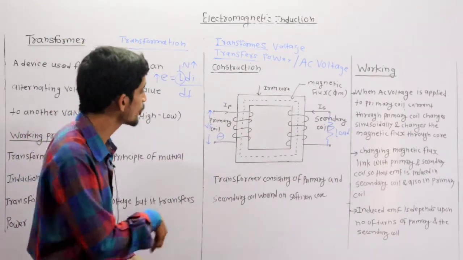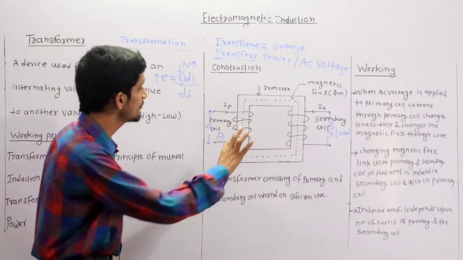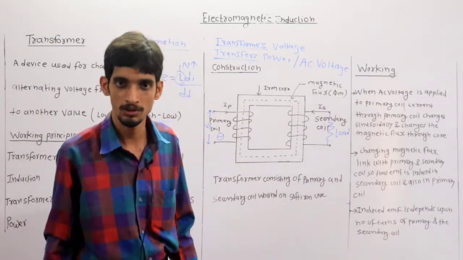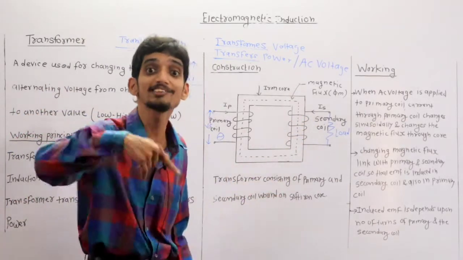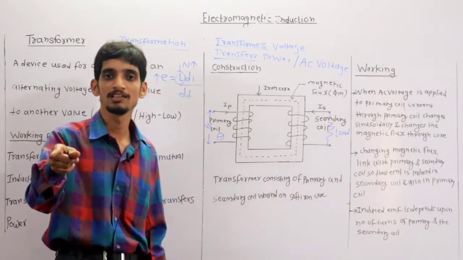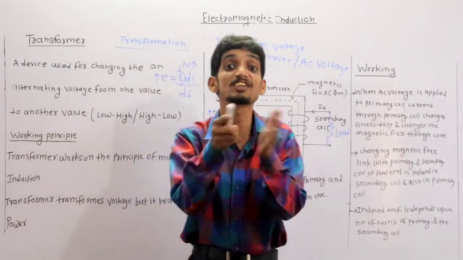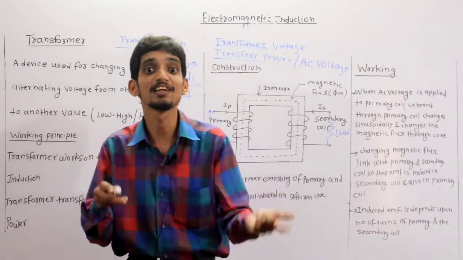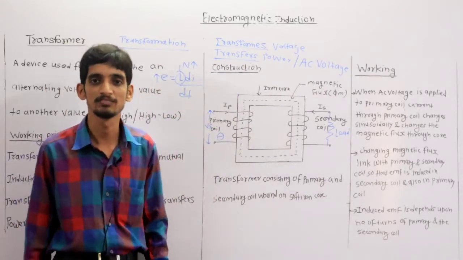Clear? Suppose the number of turns of the primary is less and the number of turns of the secondary is more. Then the EMF induced in the primary is less, because the self-inductance of the primary is now low as the number of turns is less. So the self-inductance of the secondary winding is now more, so the EMF induced in the secondary winding is more. So in this way we can transform one voltage to another by adjusting the number of turns of what? Primary and secondary winding.